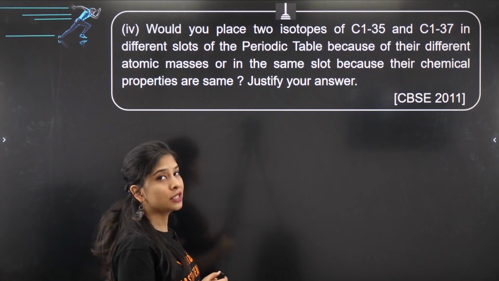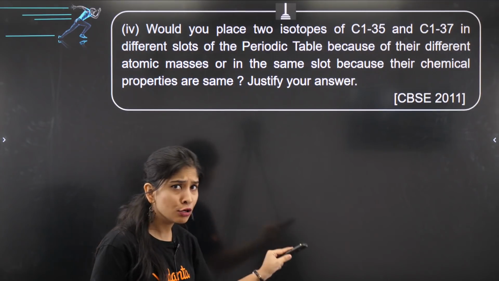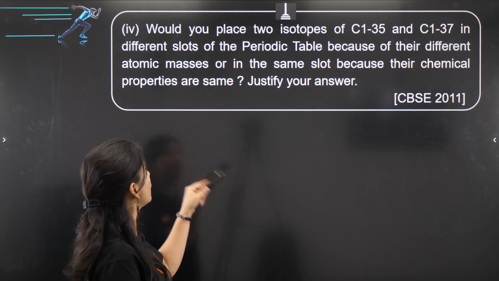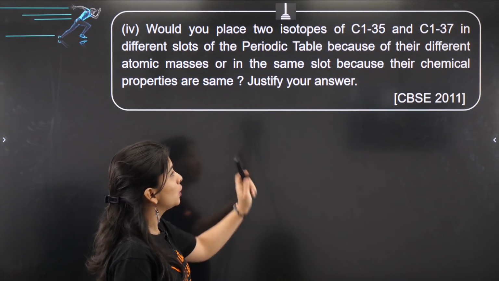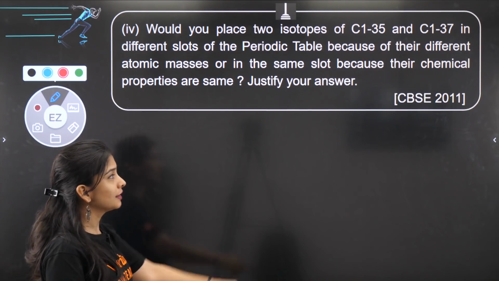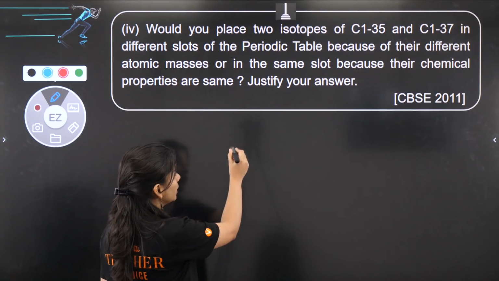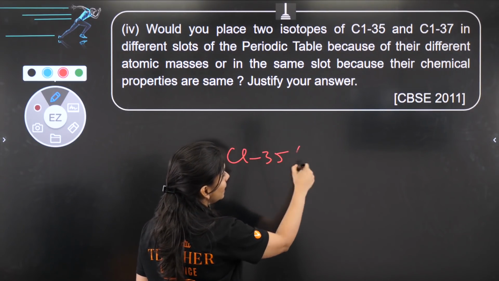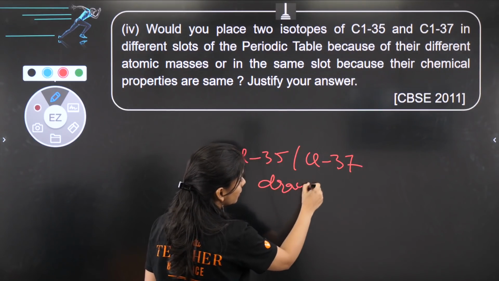Would you place two isotopes of chlorine, chlorine-35 and chlorine-37, in different slots of the periodic table because of their different atomic masses, or in the same slot because their chemical properties are the same? Justify your answer. That has already come in the board exams. Very good question. This was basically the drawback of Mendeleev's periodic table, right?